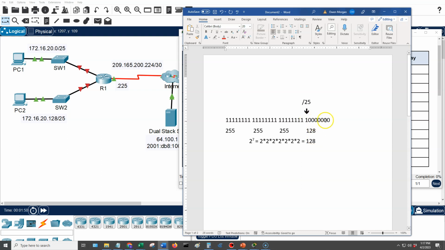You can find this by counting from the right to the left, and this is at the 7th place because you start at 0, and then it becomes 2 to the 0. So we get 2 to the 7th, and that would be 7 2s multiplied together, which becomes 128. Thus our subnet mask will be 255, 255, 255, 128.